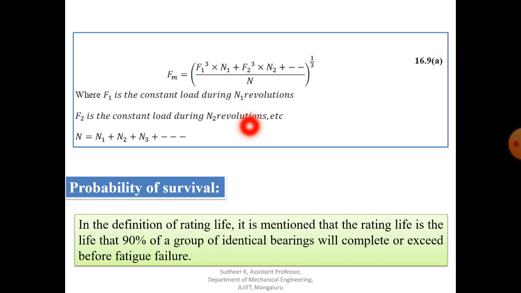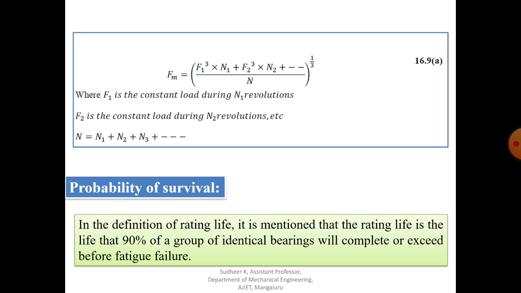If F1, F2, F3 are the loads at speeds N1, N2, N3 and so on during these elements, then for the first element we have to find the life corresponding to load F1. Similarly, we find L1, L2, L3.